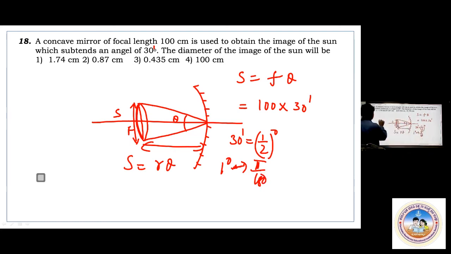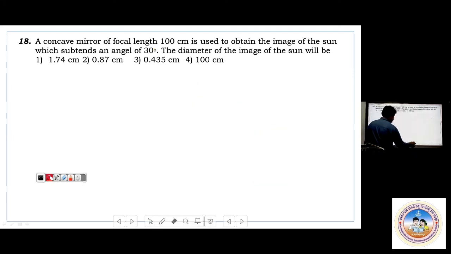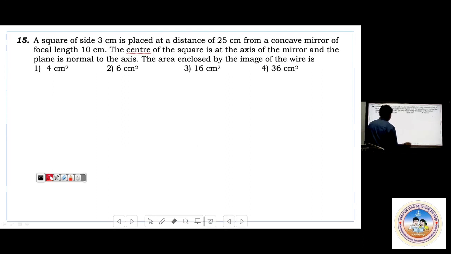So what to write here is 100 multiplied by 30 by 60, that is half a degree, into pi by 180. That's it. Do the calculations, it is not that tough. Okay. If you want the 15th question, come on. Somebody has asked for the 15th question. Okay, now the 15th. Concentrate properly because we don't have much time.